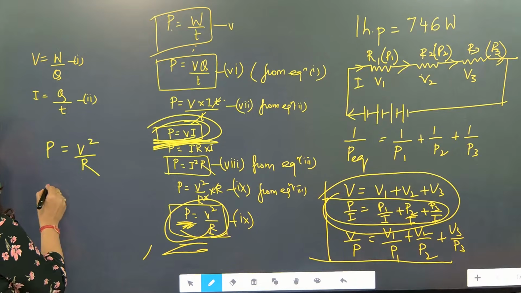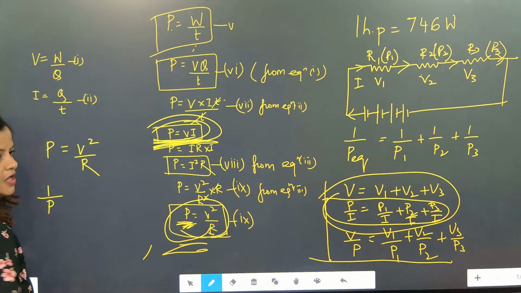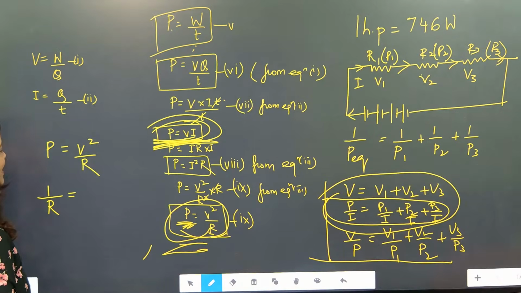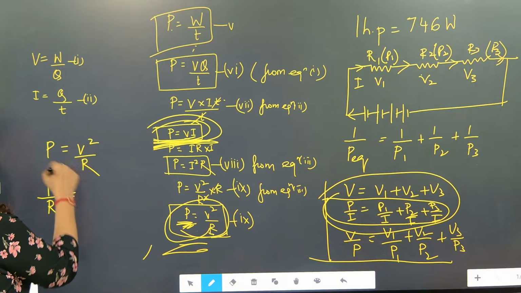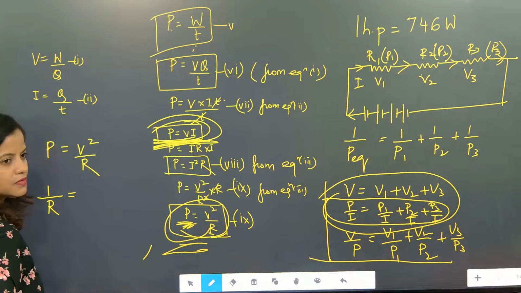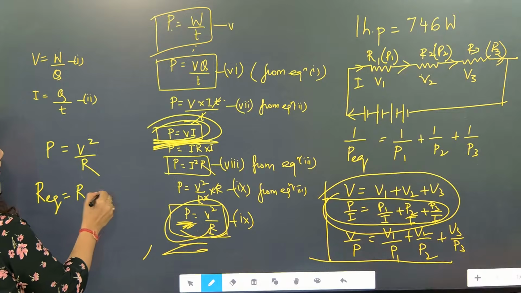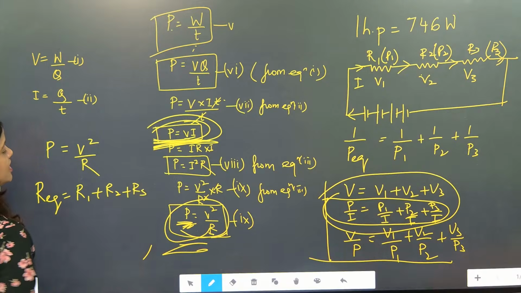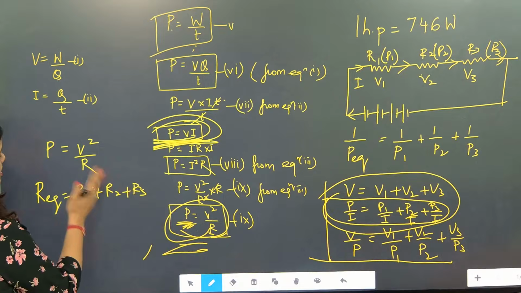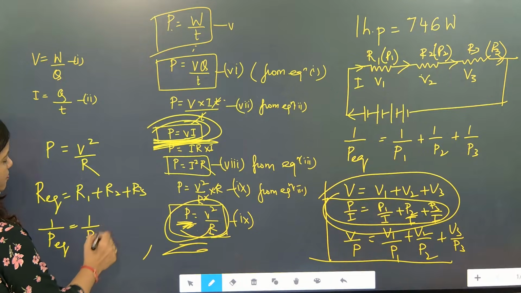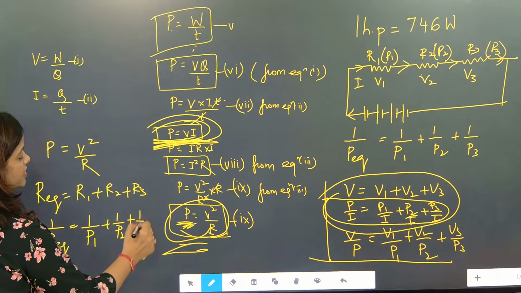P is equal to V square by R. Understood? So when resistance in series will be there, when resistance in parallel will be there, how are you writing? 1 by R is equal to... P and R, are they directly proportional or inversely proportional? Inversely proportional. So now R equivalent is equal to R1 plus R2 plus R3. This is for series connection. So series means it will become 1 by P equivalent is equal to 1 by P1 plus 1 by P2 plus 1 by P3.